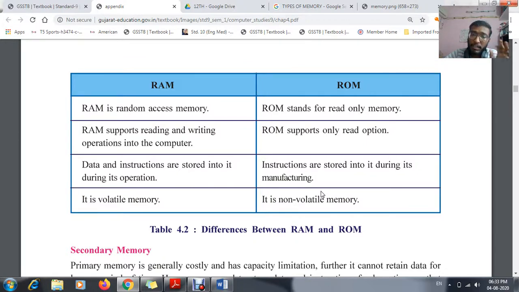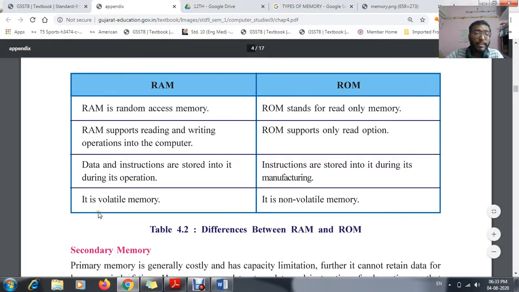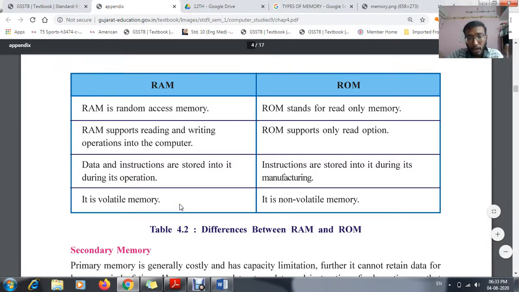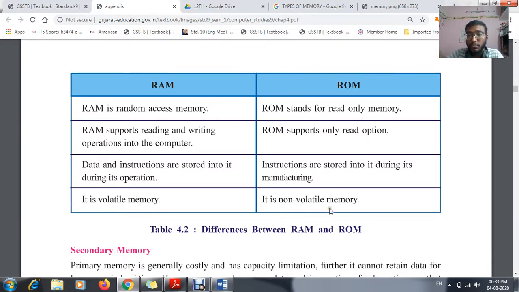Such memory is known as non-volatile memory. So volatile memory means if the power goes off, the memory will be lost, whereas in non-volatile memory, even if the power goes off, the data will be saved as it is.